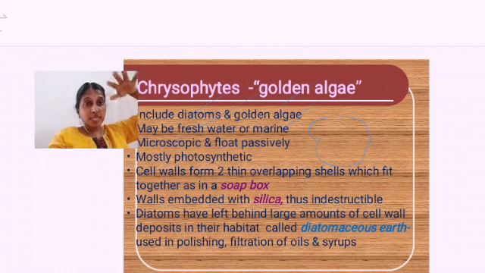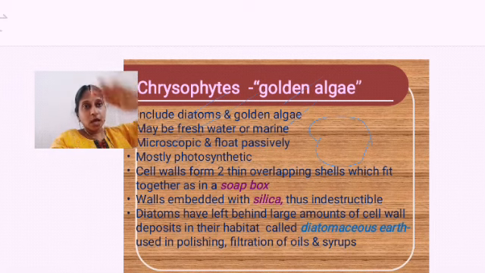Under the sea they are forming mountain-like structures called diatomaceous earth. What do we call them? We call it diatomaceous earth. So the diatoms left over settle down, and these cell wall materials get settled down and form a huge structure. We call it the diatomaceous earth, okay. And this diatomaceous earth is being utilized.